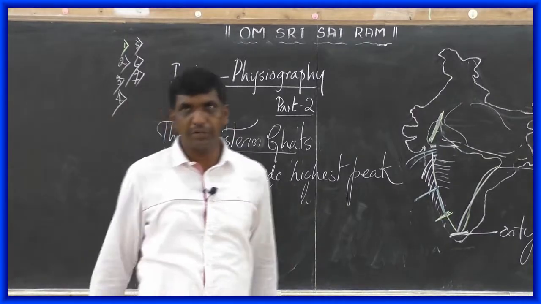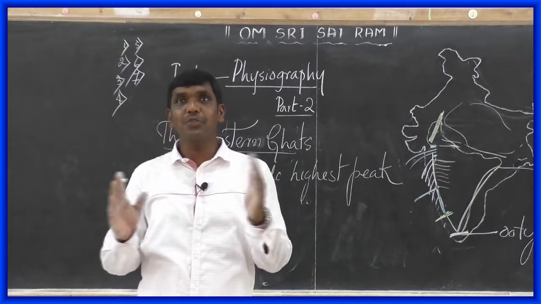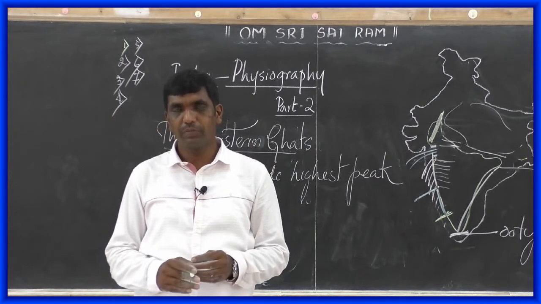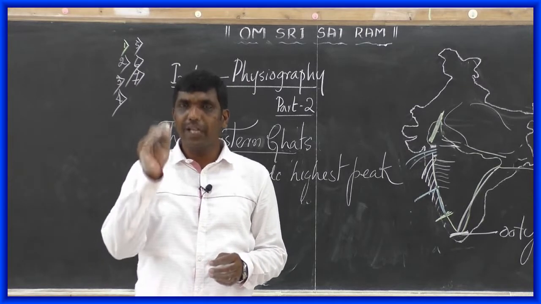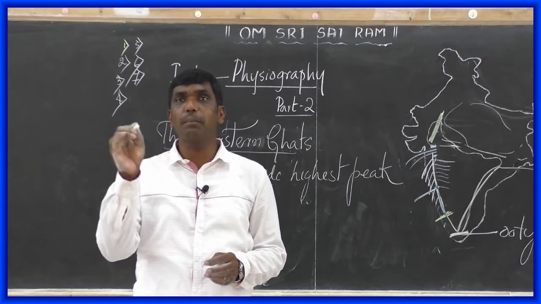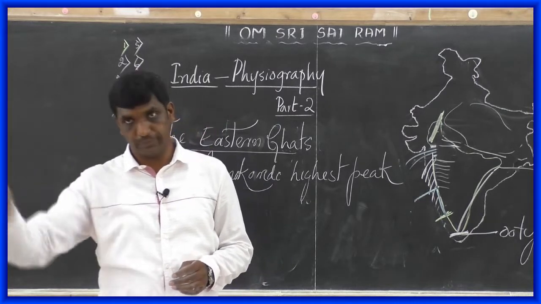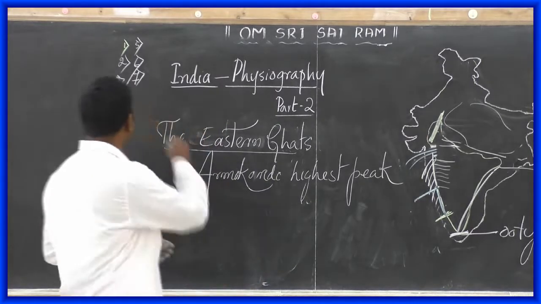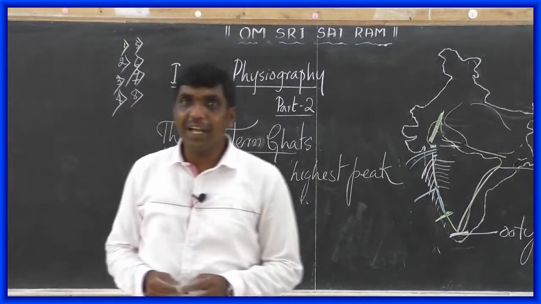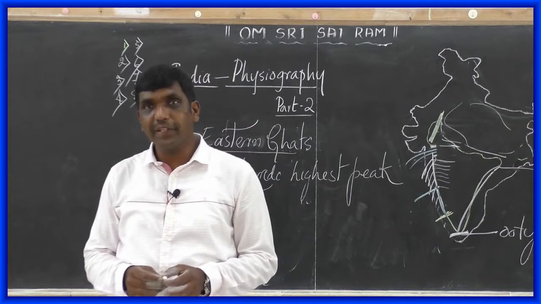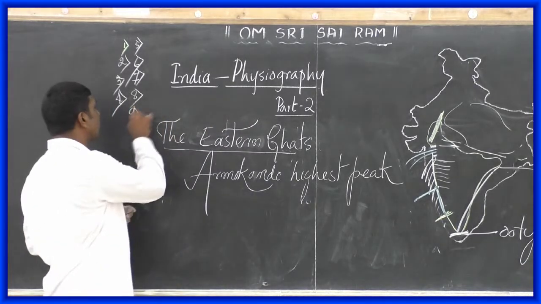Today's seventh question, what is the total area of peninsular plateau? Mention the hills and plateaus which are bounded the peninsular plateau. That is 8th question. Which is the highest peak in Aravali range? 9th question.